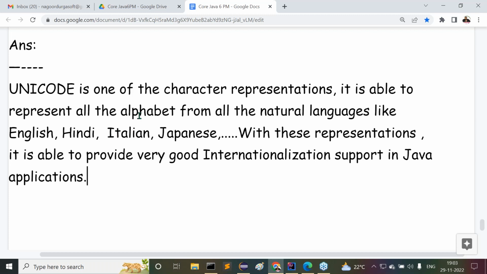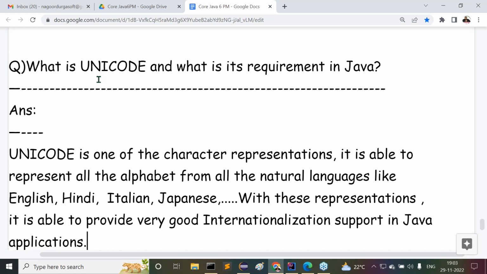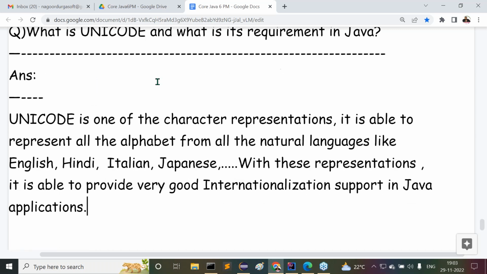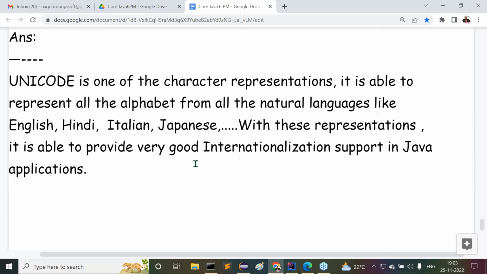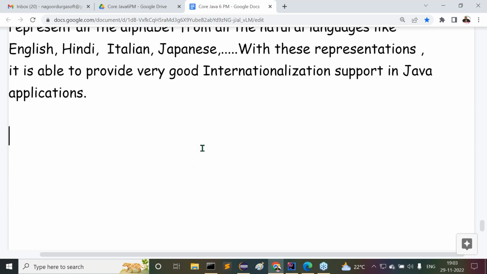Then what is our question actually? What is Unicode and what is its requirement in Java? Unicode is one of the character representations. It is able to represent all the alphabets from all the natural languages like English, Hindi, Italian, Japanese, and so on. With these representations, it is able to provide very good internationalization support in Java applications. Again, there is a question.